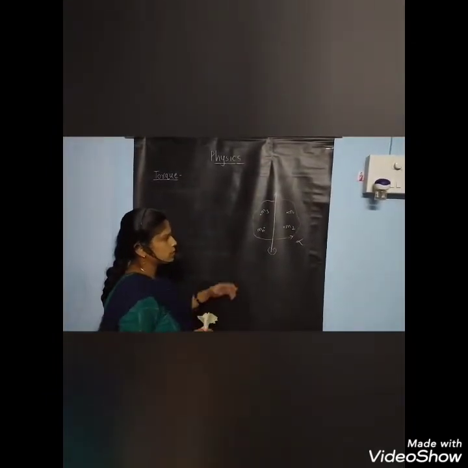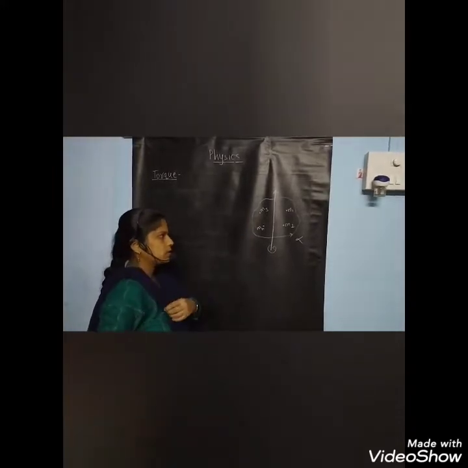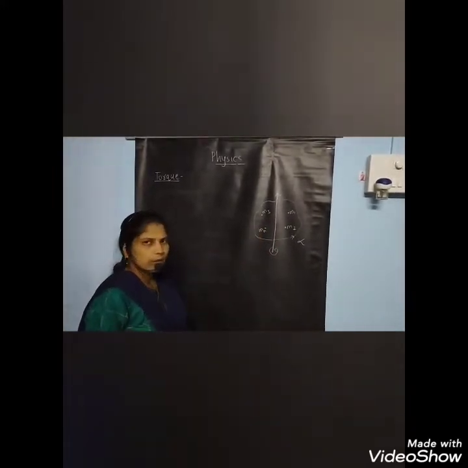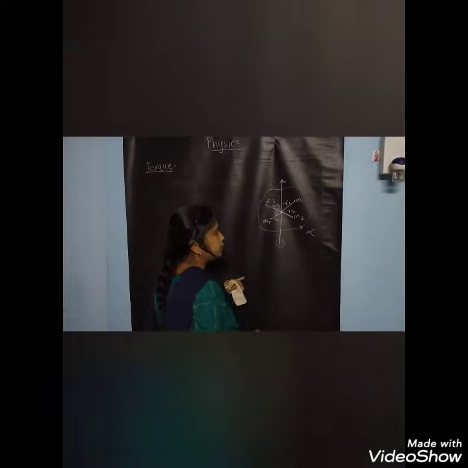Consider this body whose mass is given by capital M. It consists of a number of particles whose masses are M1, M2, M3 up to Mn. We consider this point O, and from this point M1 is at a distance R1, M2 is at a distance R2, M3 is at a distance R3, and Mn is at a distance Rn.